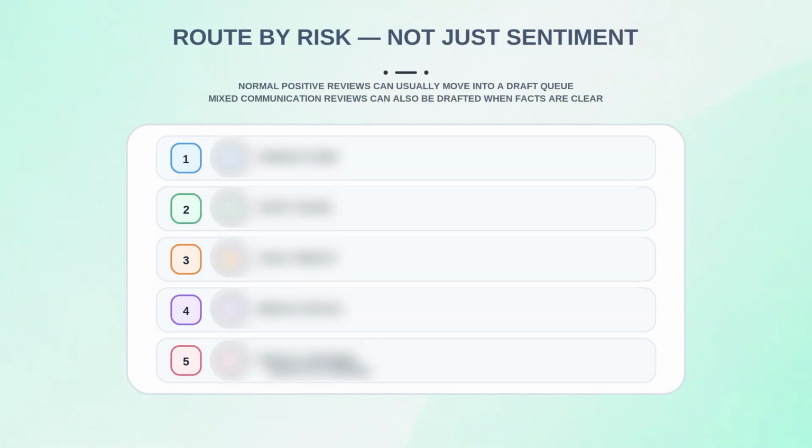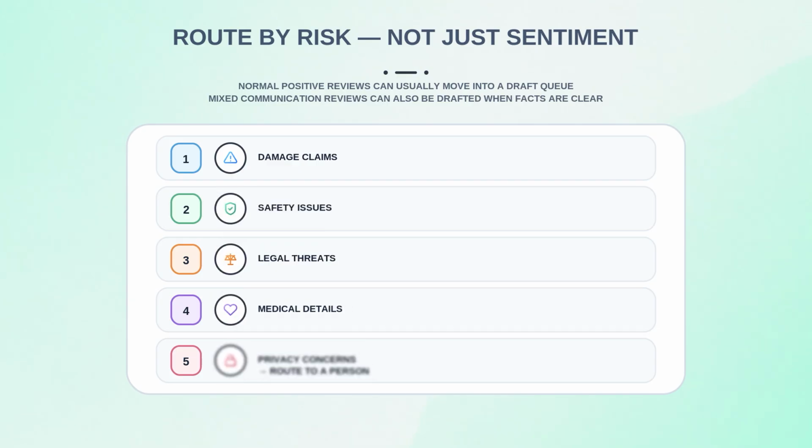Start conservative. A normal positive review can usually move into a draft queue. A mixed review about communication can also be drafted if the facts are clear. Damage claims, safety issues, legal threats, medical details, and privacy concerns should route to a person. So should payment disputes or uncertain facts. No final public reply gets generated until someone checks the situation.